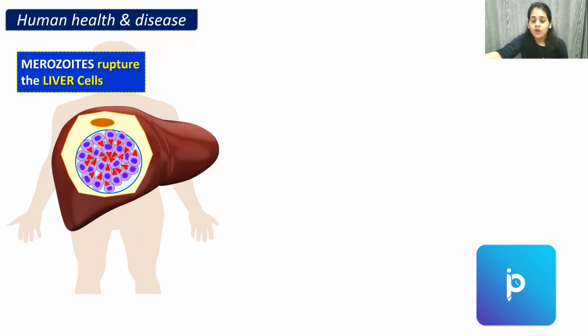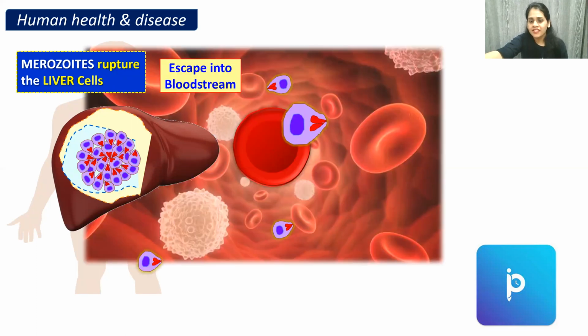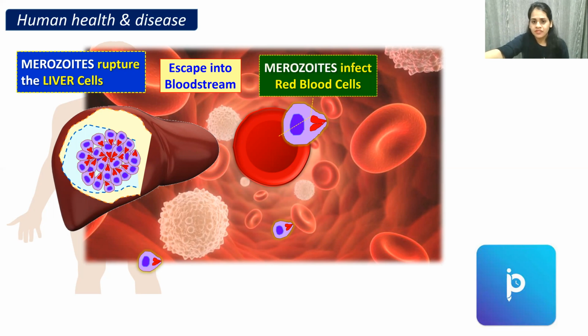And now these merozoites rupture the liver cell because the multiplication inside the cell has been more. So the merozoites will rupture. See, the cell has been ruptured and now they are going to enter into your blood. In blood where? Inside the RBC. The first phase is over. The pre-erythrocytic phase is over, and now the second phase is starting, that is the erythrocytic phase. So the merozoites now come out and enter into our RBC. You see, so the merozoites will now infect the RBC.